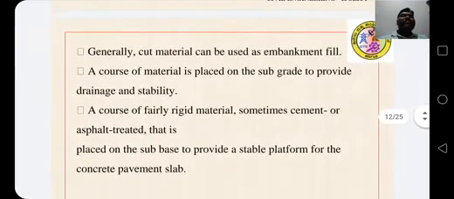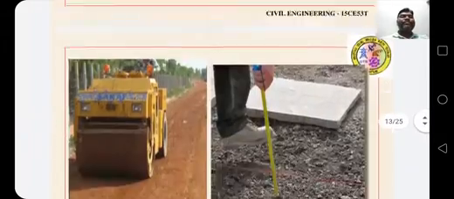Generally, cut materials can be used as embankment fill. A course of material is placed on this subgrade to provide drainage and stability. A course of fairly rigid material, sometimes cement or asphalt treated, is placed on this subbase to provide a suitable stable platform for the concrete pavement slab.